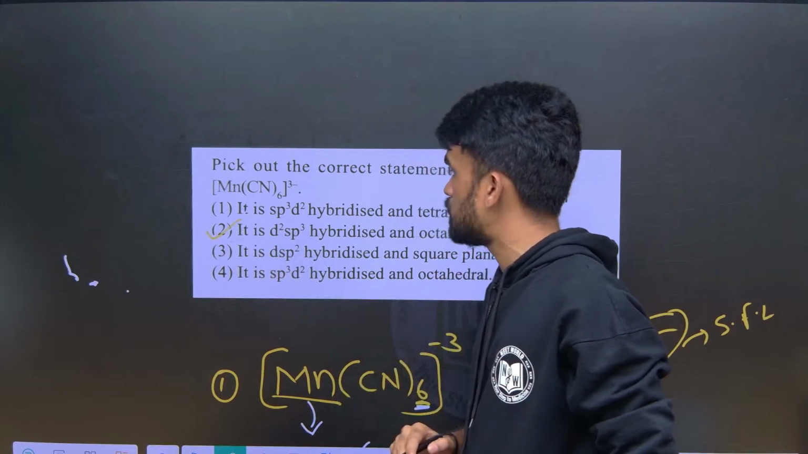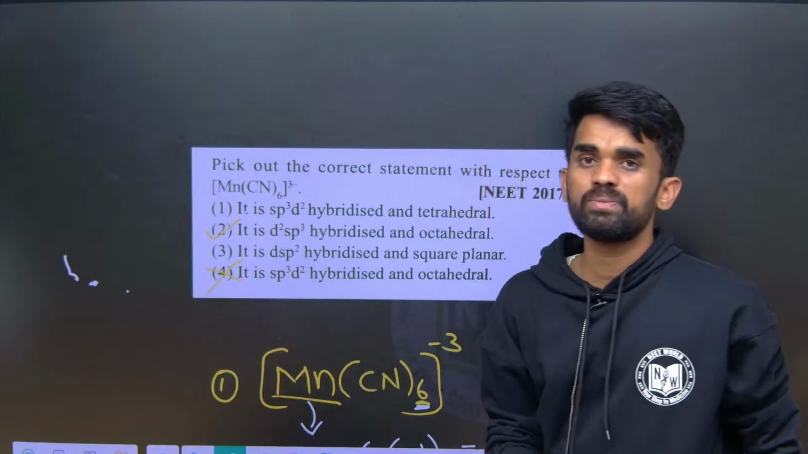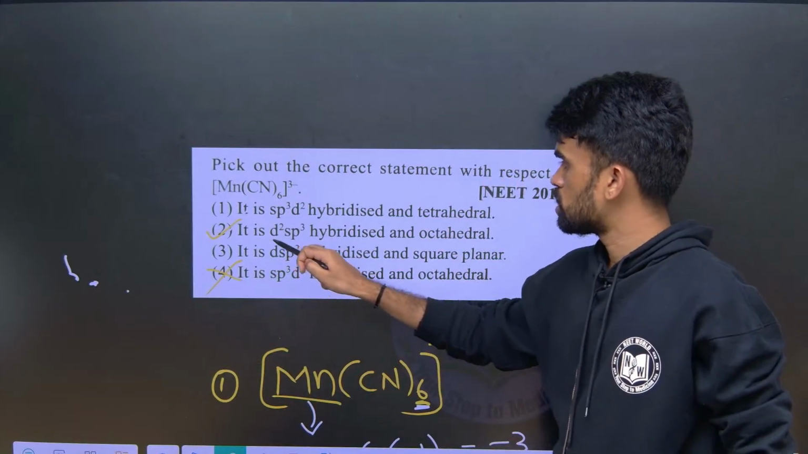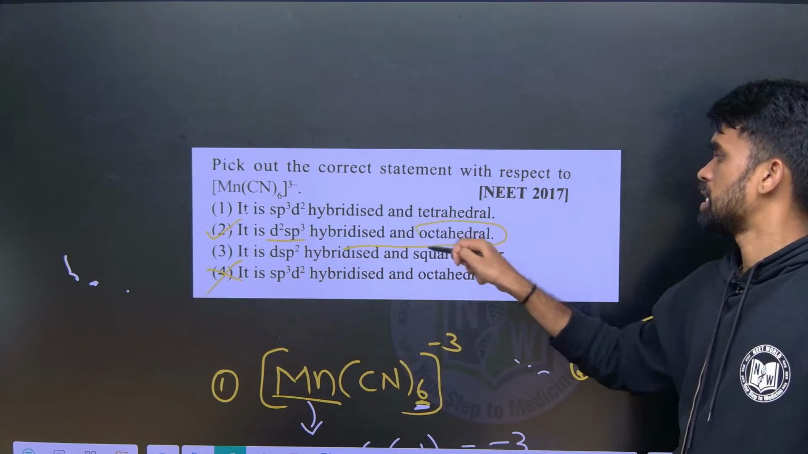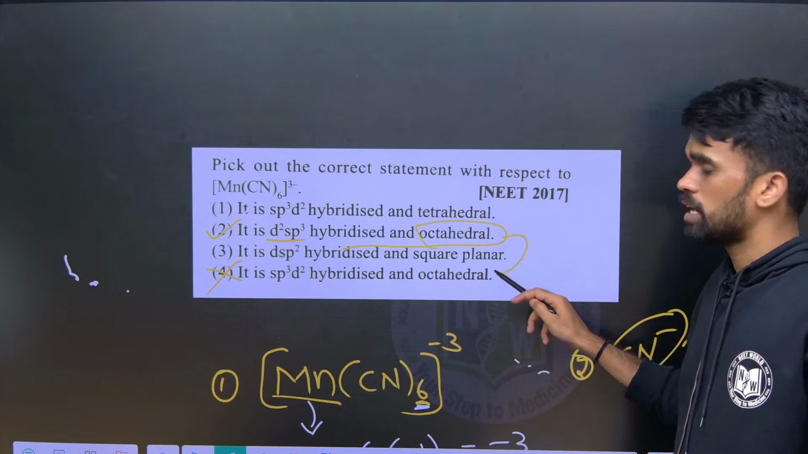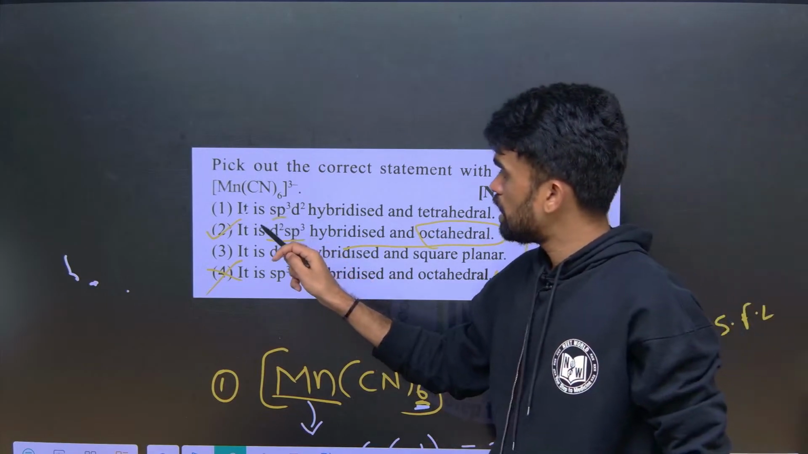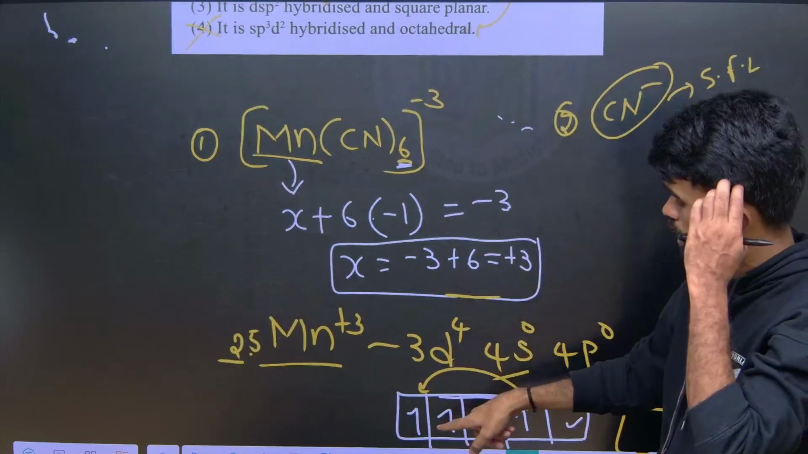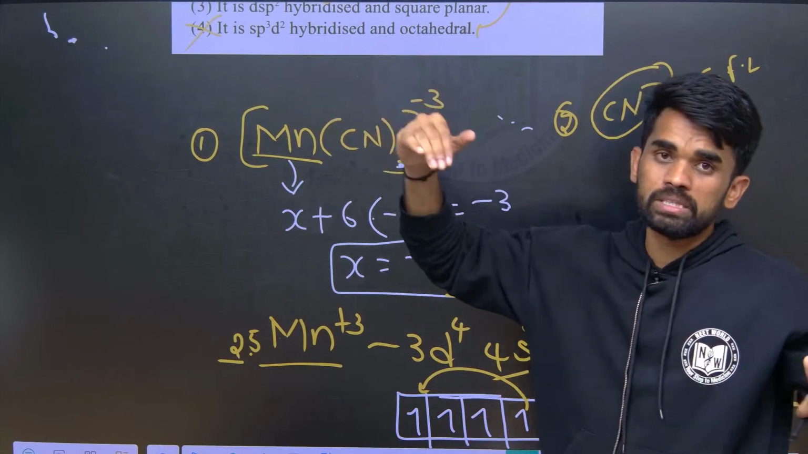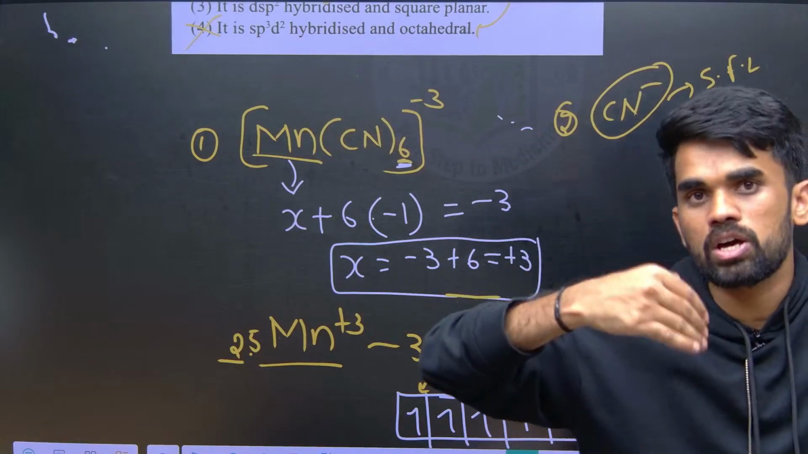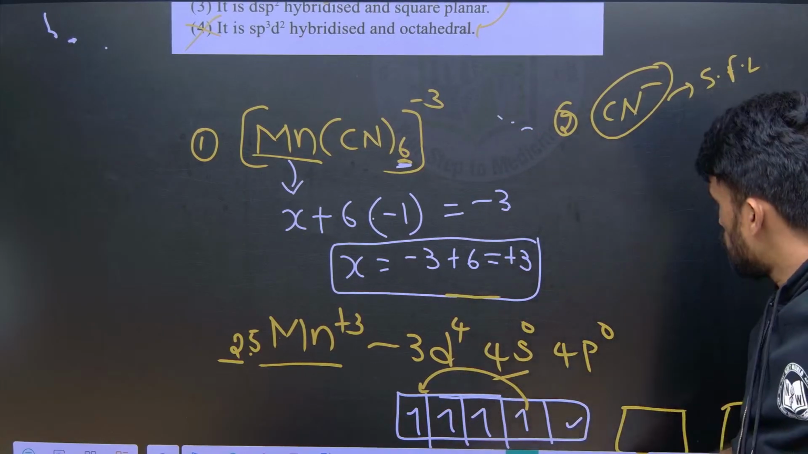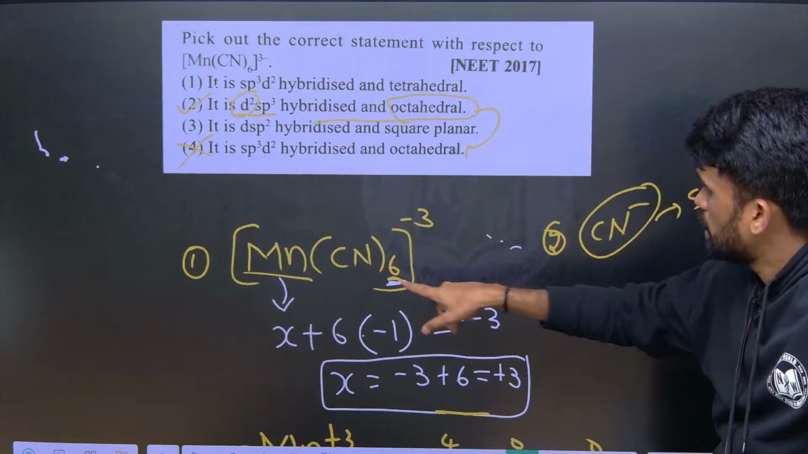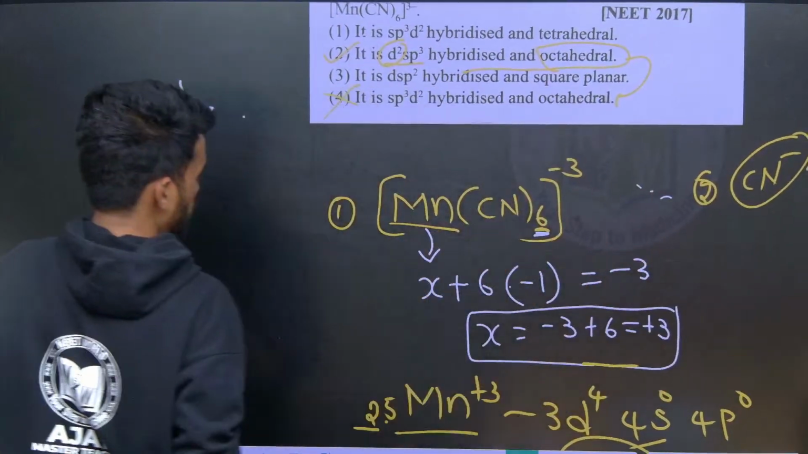It is d2sp3, not sp3d2. So it is a d2sp3 octahedral complex. Both of them are octahedral, but if the inner d orbital is used, for example the 3d orbital, then I can say d2sp3, and that is the inner orbital complex. Okay. Now if the ligand is weak field, in the same case, if we have this one,